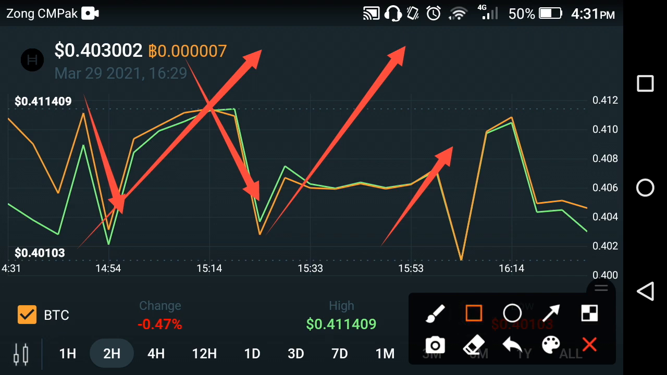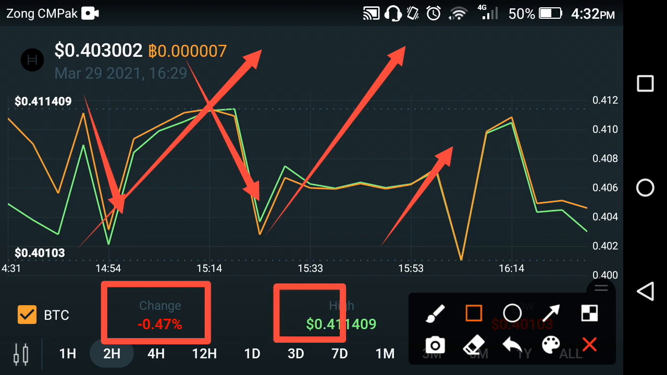But currently, if we look at the changes of Hedera Hashgraph in the previous 2 hours, it is about 0.47%. If we look at the high price of Hedera Hashgraph, I think it's a good amount. $0.411409 is the high price of Hedera Hashgraph in the last 2 hours. So that is the live price change that occurred in the last 1 hour and the last 2 hours.